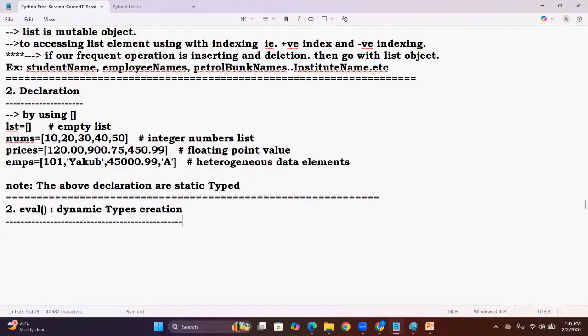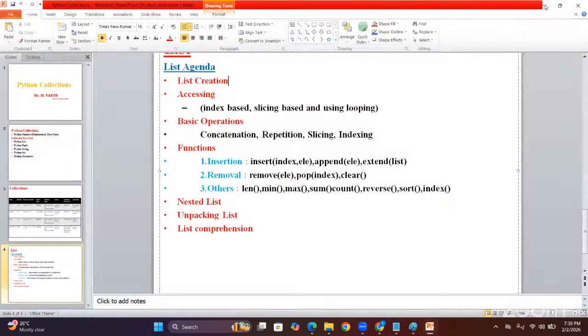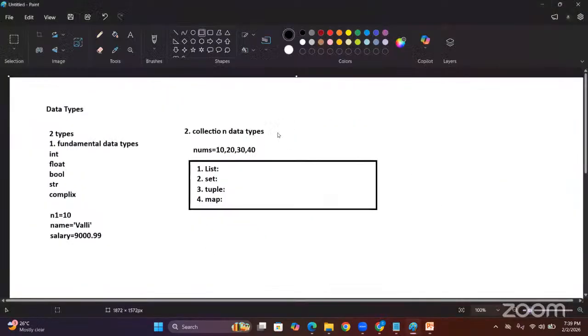Don't get confused, right? Slowly we'll go with practical mode, then only we'll get more clarity, sir.